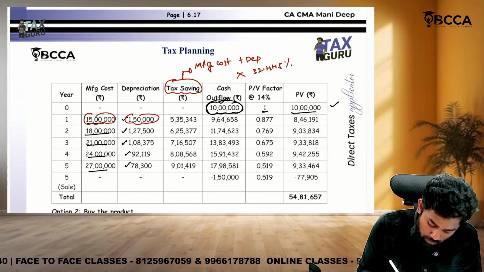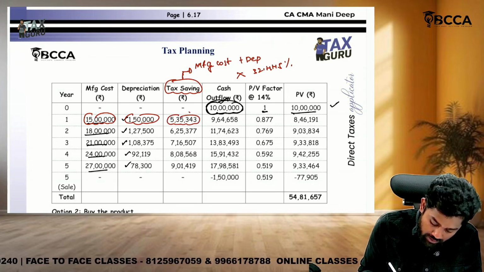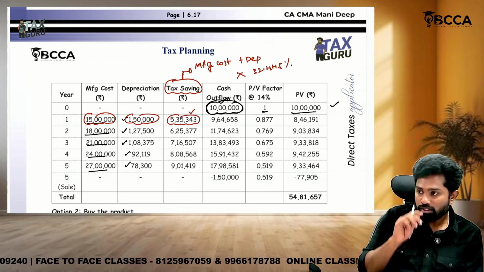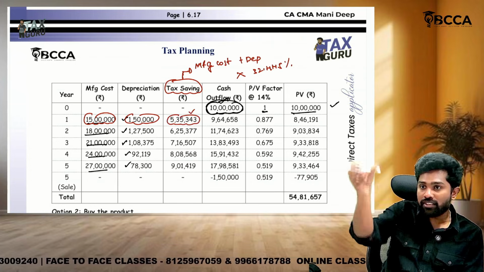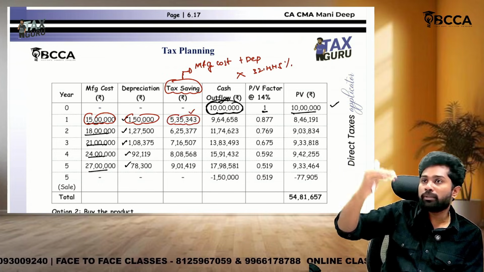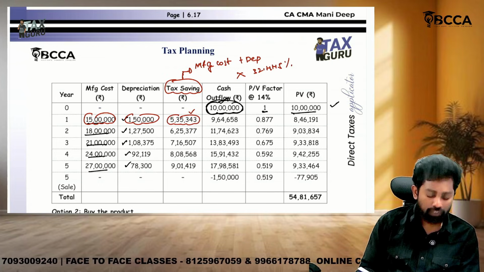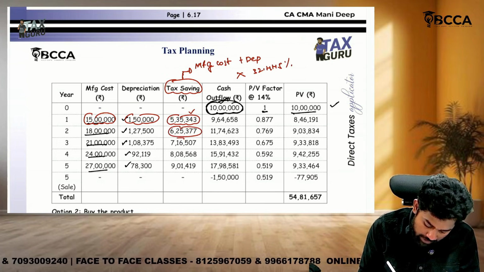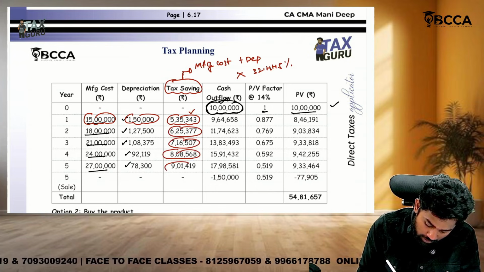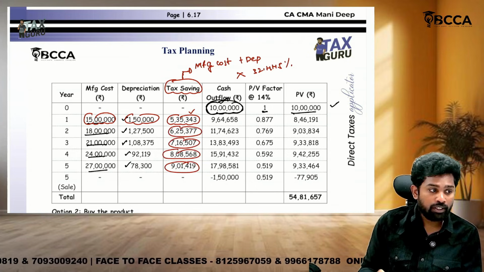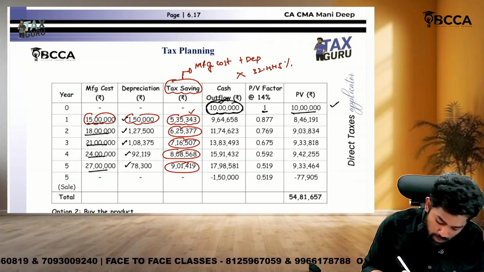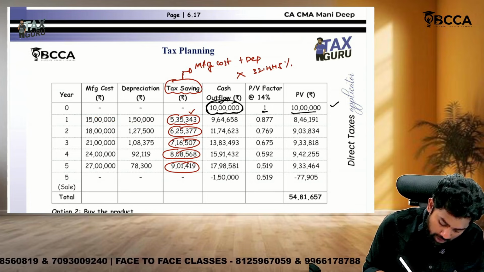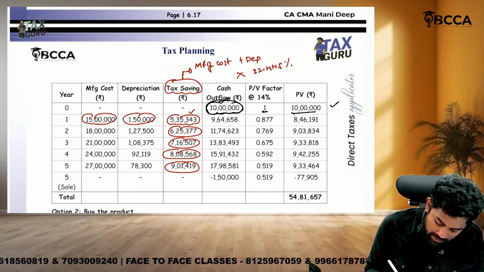32.445%. If you do that, you will get 5,35,343. Because you are debiting these expenses to P&L, your profit comes down, and you will have a tax saving. So every year you have a tax saving like this. Now for the net cash outflow, the mistake you make is taking manufacturing cost plus depreciation minus tax saving as cash outflow.